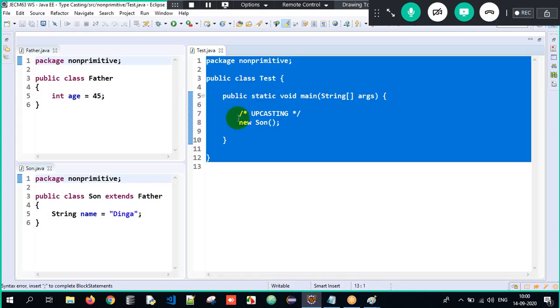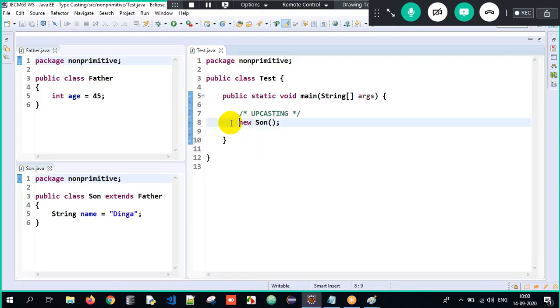I have created an object of subclass and am storing its address into a reference which is of type superclass. In simple terms, superclass reference, subclass object is called upcasting, or creating an object of subclass, storing its address into a reference which is of type superclass. Okay. So now upcasting will always happen implicitly.